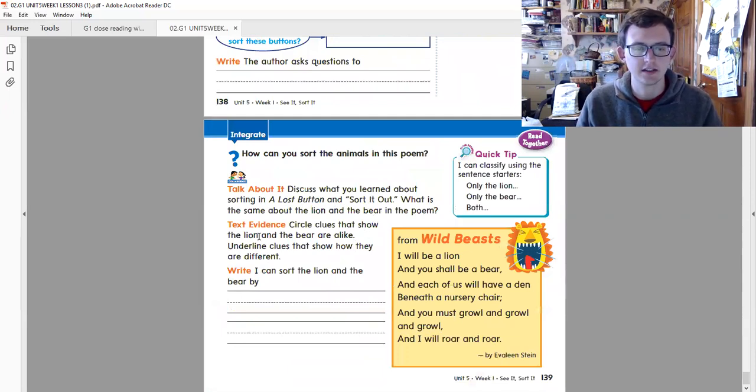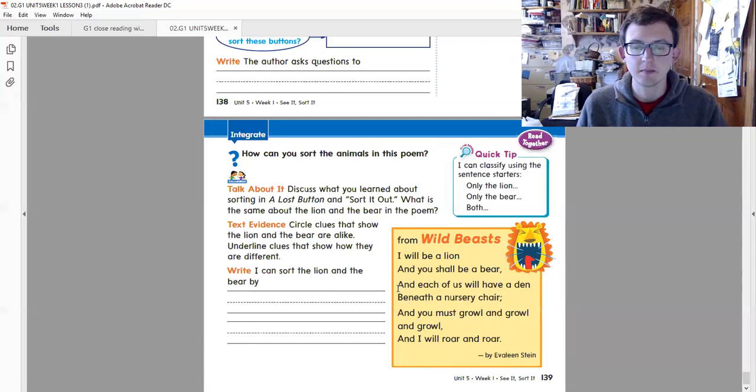Now, text evidence. Circle clues that show the lion and the bear are alike. Underline clues that show how they are different. So here's the poem we are going to read. From Wild Beasts: I will be a lion, and you shall be a bear, and each of us will have a den beneath a nursery chair. And you must growl and growl and growl, and I will roar and roar. And so here we can look, this is a poem. So what is the theme about the lion and the bear in this poem?